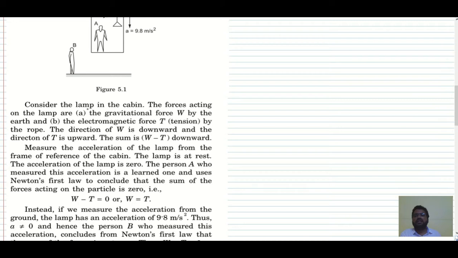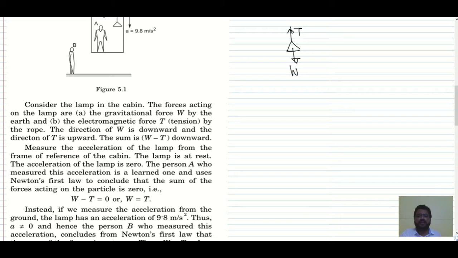Okay. Consider the lamp in the cabin. The forces acting on the lamp are, if you consider this is the lamp, one is the gravitational force, that is the weight of the lamp, and the other one is the electromagnetic force, that is the tension in the wire. Now the direction of W is downward and T is upward. The sum W minus T is downward, right? Why? Because it is accelerating downward.